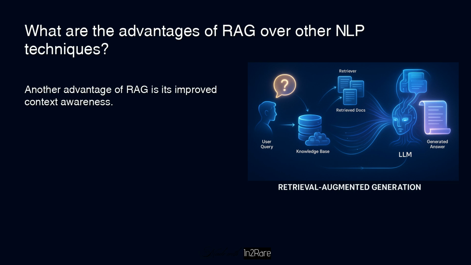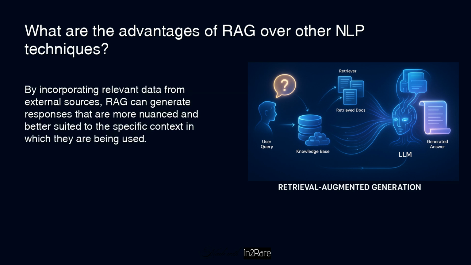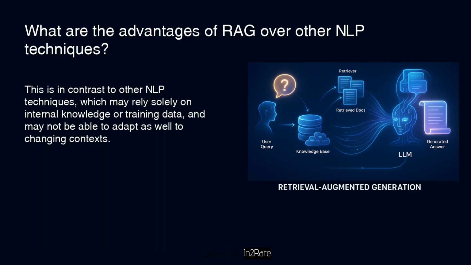Another advantage of RAG is its improved context awareness. By incorporating relevant data from external sources, RAG can generate responses that are more nuanced and better suited to the specific context in which they are being used. This is in contrast to other NLP techniques, which may rely solely on internal knowledge or training data and may not be able to adapt as well to changing contexts.